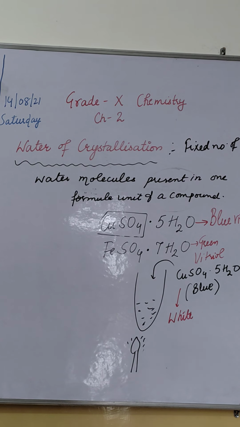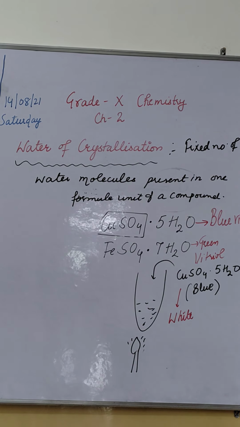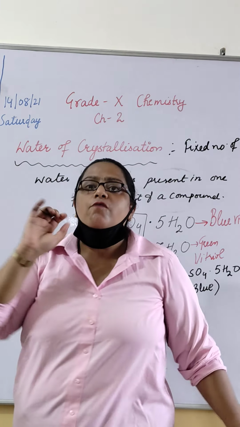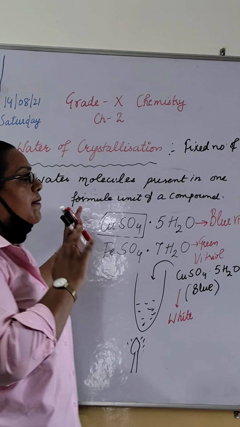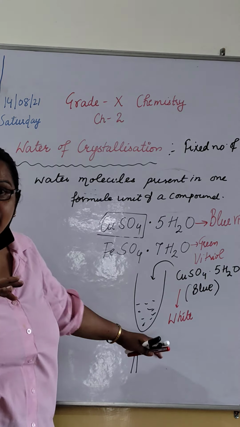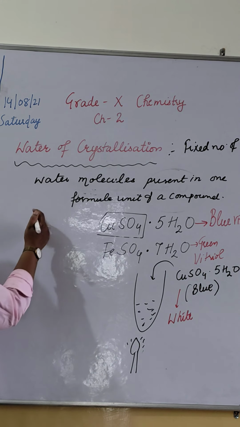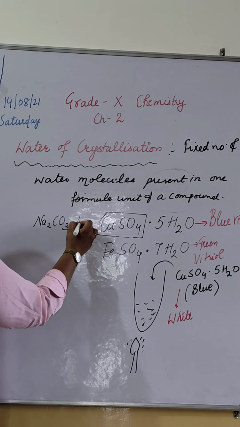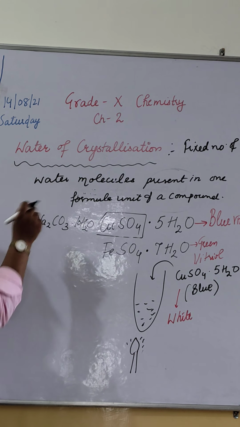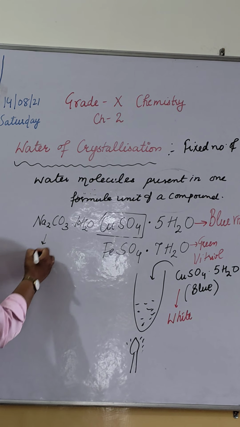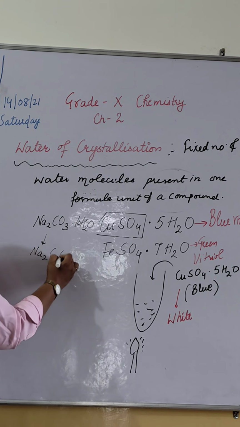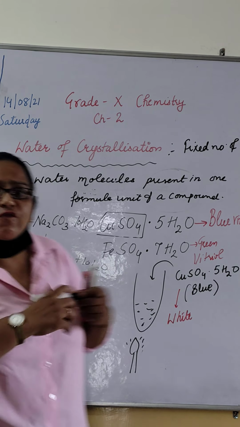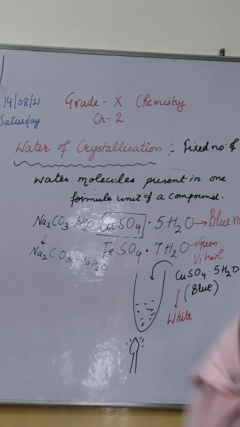So water of crystallization is the fixed number of water molecules present in one formula unit of a compound, which is responsible for its properties. Likewise, washing soda has 10 molecules of water. When we heat washing soda, it will decompose, which means on heating, first the water will evaporate.